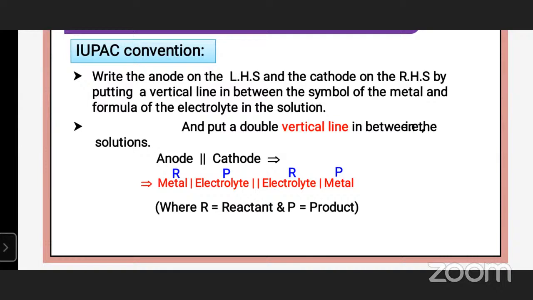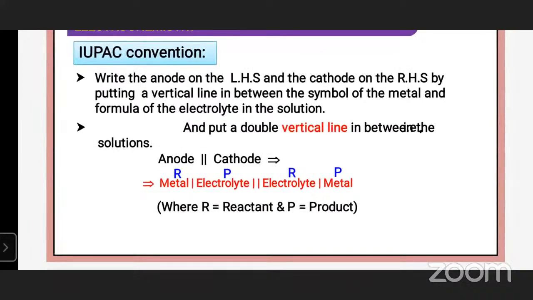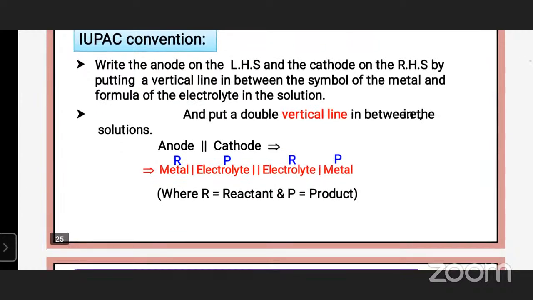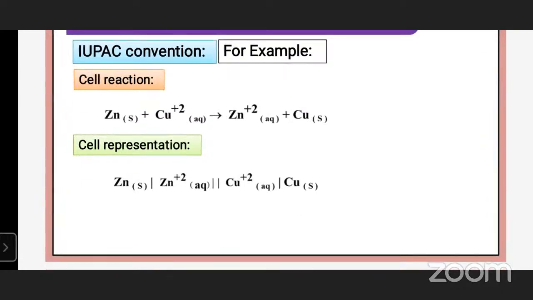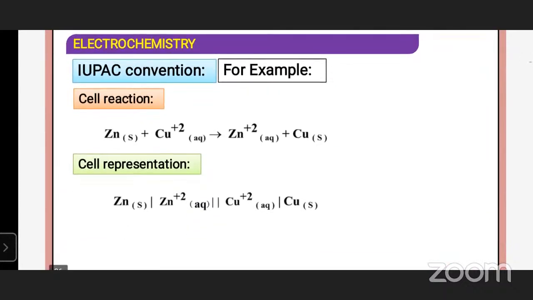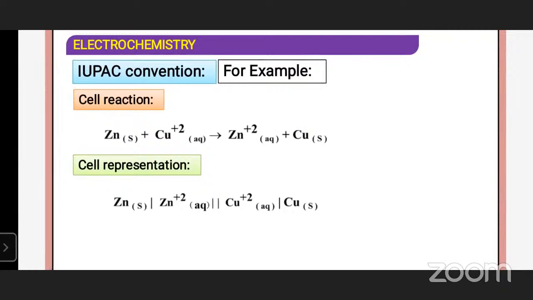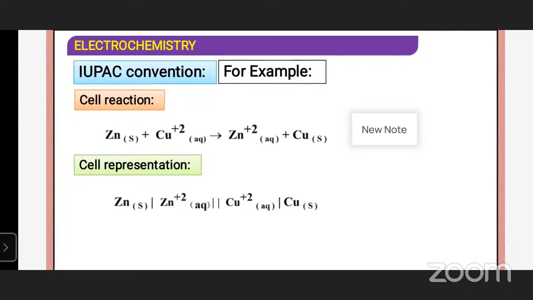Metal dipped in electrolyte solution, double vertical line, and electrolyte and metal. Here R means reactant, P means product. E cell is equal to E right hand side minus E left hand side. So the cell reaction: Zn plus Cu2+ gives rise to Zn2+ plus Cu. Electrode: zinc metal in electrolyte solution Zn2+, salt bridge, Cu2+. Here the left hand side is the oxidation reaction, the right hand side is the reduction reaction.